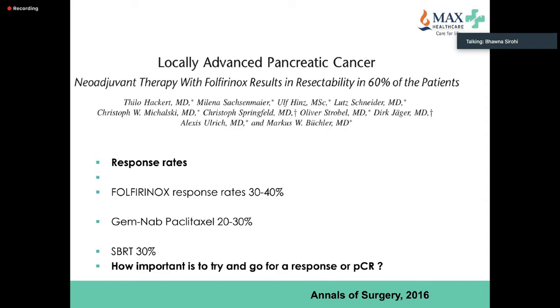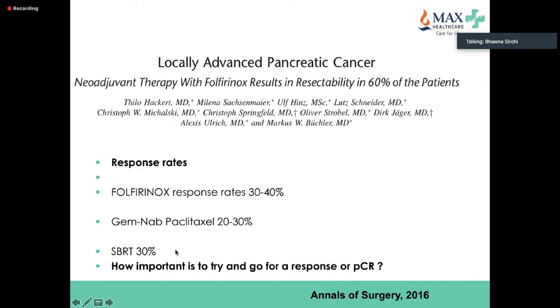So locally advanced, again, this paper on pancreatic cancer showed that the response rates were about 30 to 40%, and they achieved resectability in 60% of patients. Now, always remember, when you're looking at single center studies, always look at them with a little bit of skepticism, because single center studies are, that's why we do randomized trials, which are the gold standard for changing practice. So this is from Professor Buechler's group. So overall, I would say that FOLFIRINOX response rates are about 30 to 40%, 20 to 30% with SBRT and